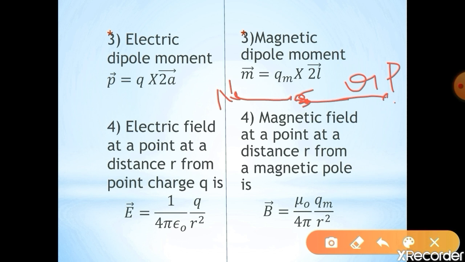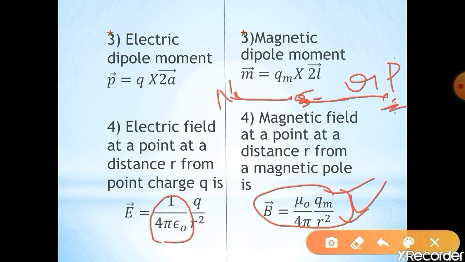So now we have to give the expression for the magnetic field at point P. So we have already derived the equation, that is B is equal to mu naught by 4 pi Qm divided by r square, where Qm represents the pole strength, r is the distance between any one pole and the point P. I already told that in the electric field we have 1/4 pi epsilon naught. That 1/4 pi epsilon naught in the magnetic field is replaced by mu naught by 4 pi. Here epsilon naught represents the permittivity, mu naught represents the permeability of free space.